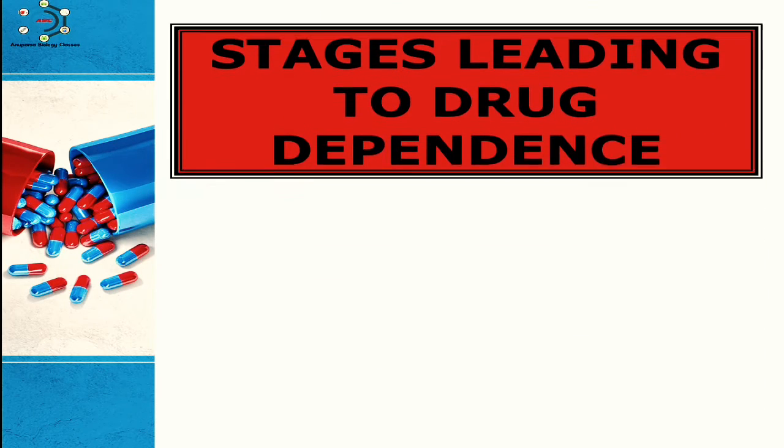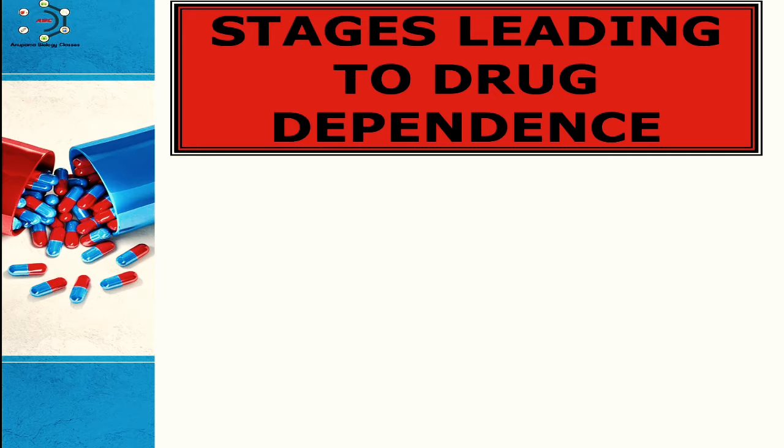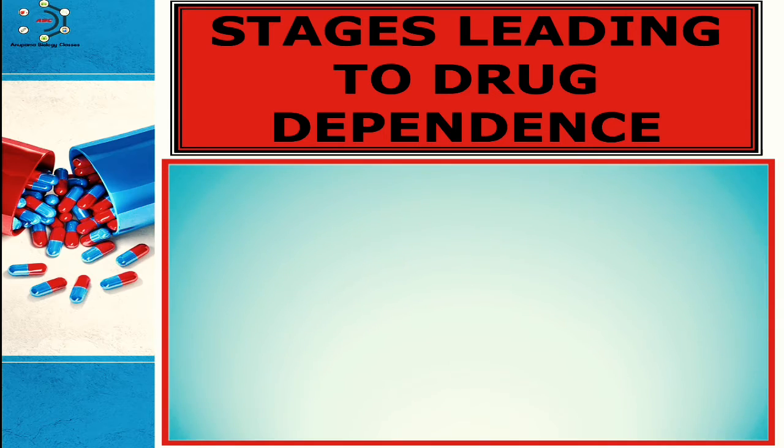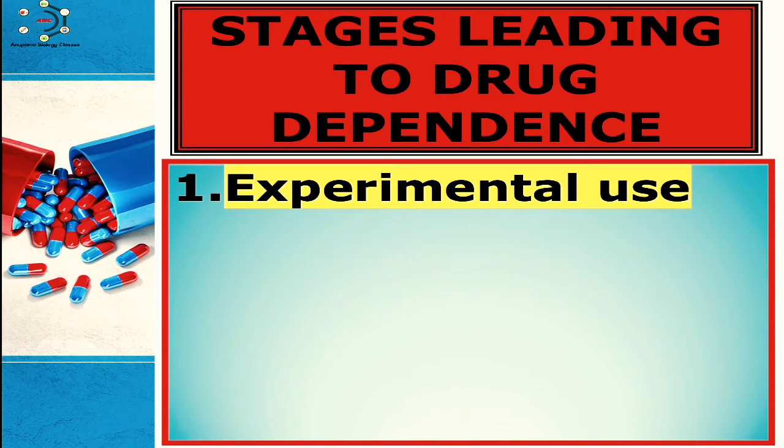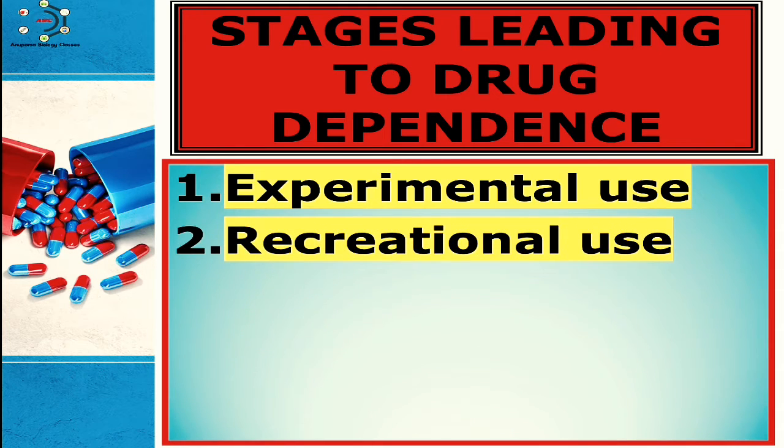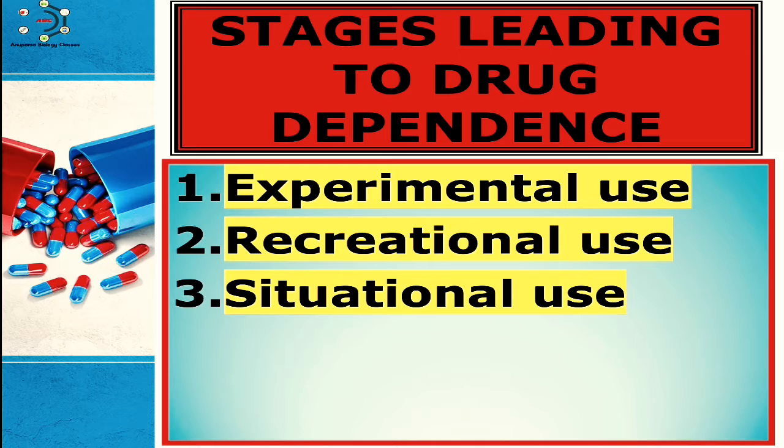Now, after this, stages leading to drug dependence. So, what are the stages? The first one is experimental use. He first takes a drug for curiosity. Second is recreational use. Then he starts using the drug for the so-called pleasure. Then situational use. After this, he joins the company of drug abusers and begins to take the drug more often.